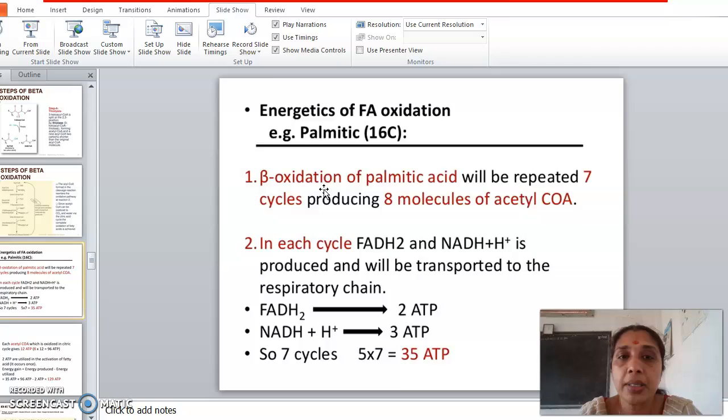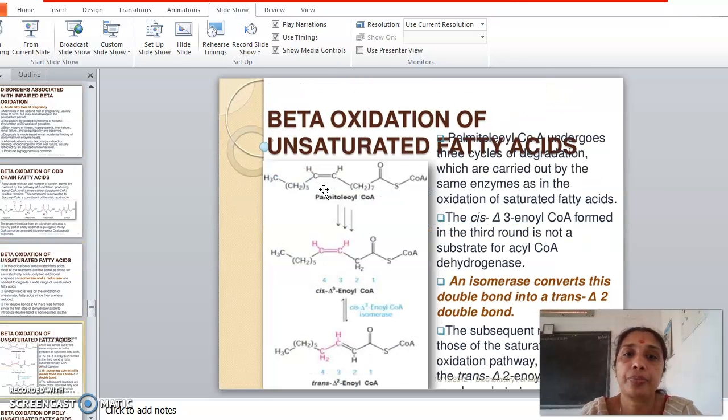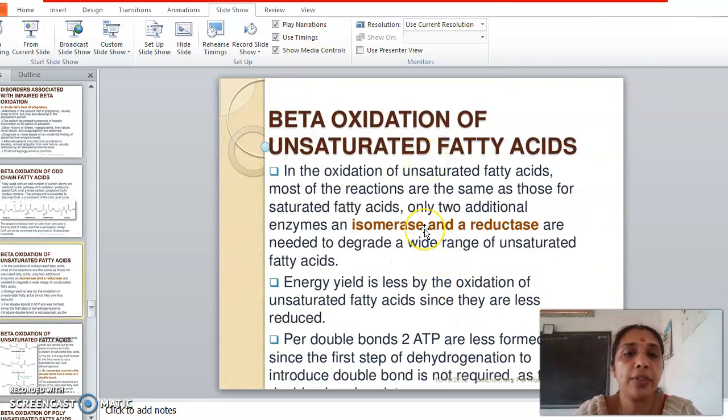So what happens in the case of palmitoleic acid? In the oxidation of unsaturated fatty acids, most of the reactions are the same as in the case of saturated fatty acids, until they come across the double bond. All reactions are the same until the double bond is reached. Clear? Once the double bond is reached, the beta oxidative enzymes do not know what to do. Clear? So up to the carbon atom just before the double bond, the reaction is almost the same, right? And there are some additional steps that we will discuss when we come to metabolism.